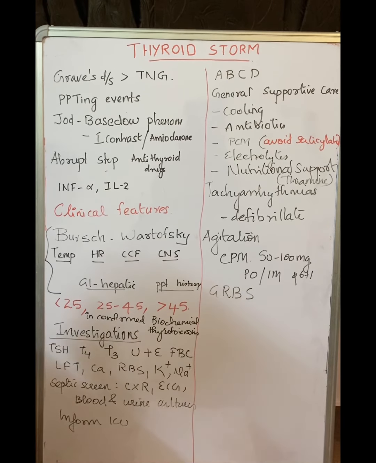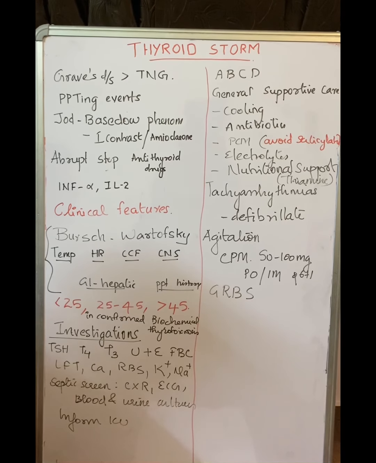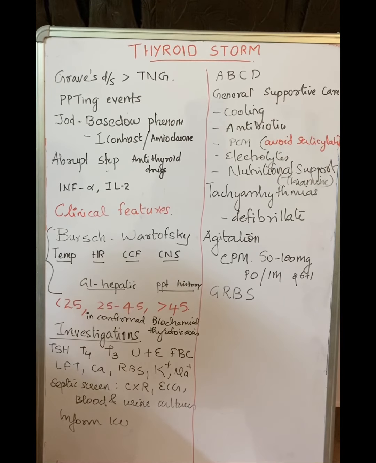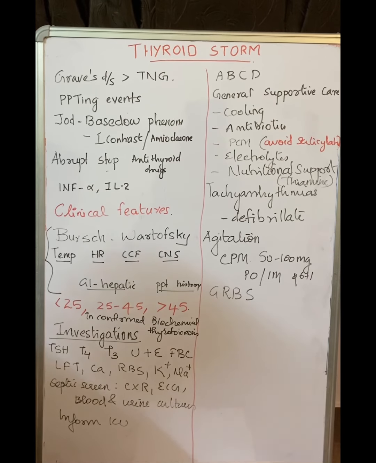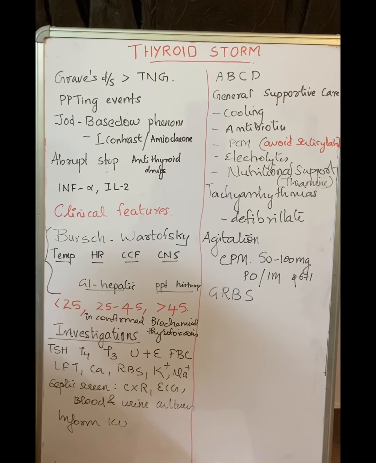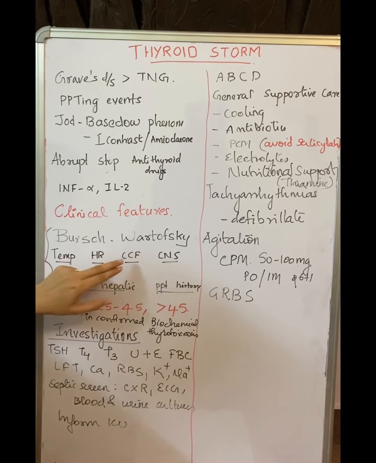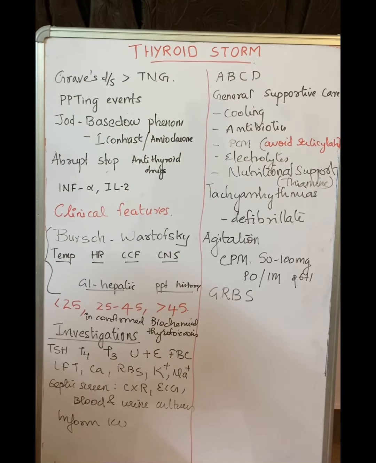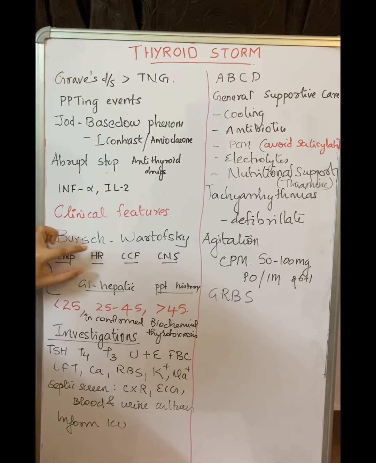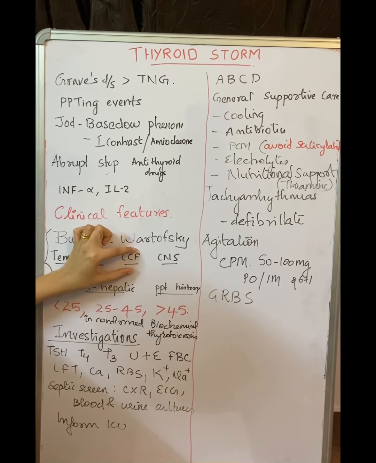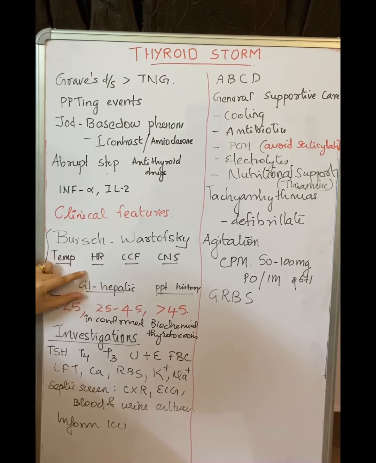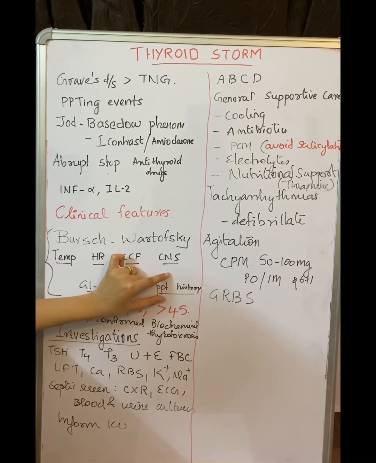So what are the clinical features? There is a scale, the Burch-Wartofsky scale, which helps us in diagnosing thyroid storm. There are 6 parameters: temperature, heart rate, congestive cardiac failure, CNS symptoms, GI or hepatic dysfunction, and a precipitating history.